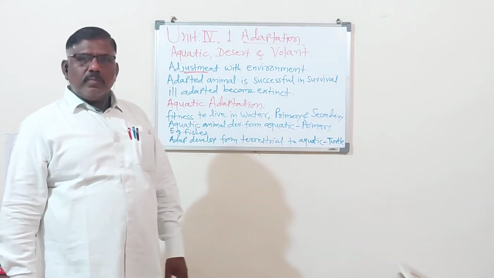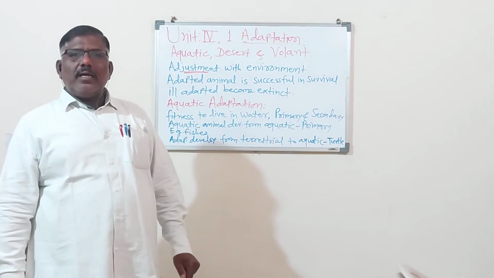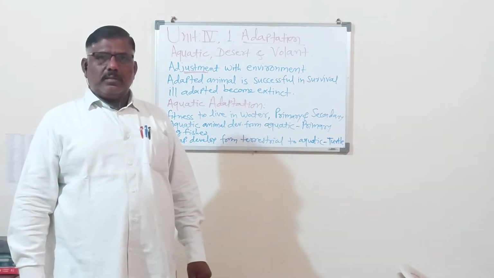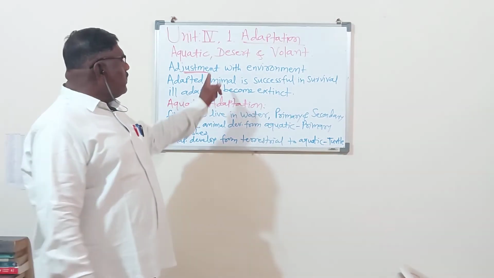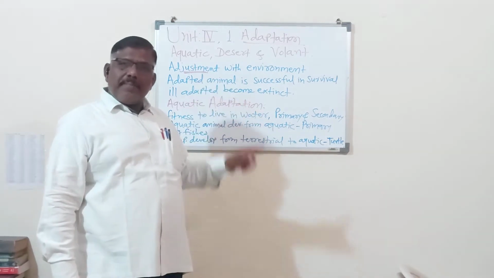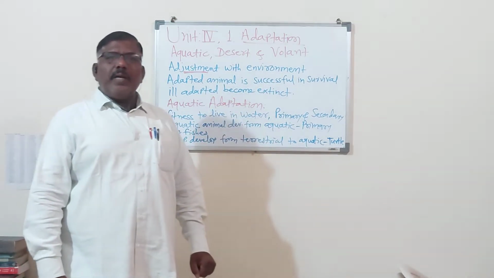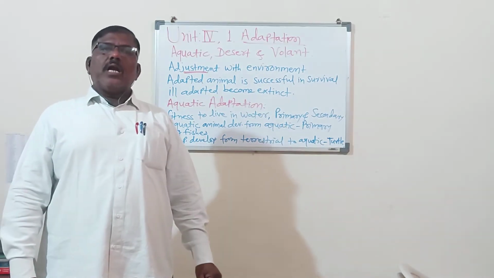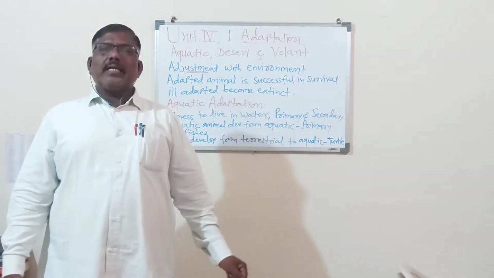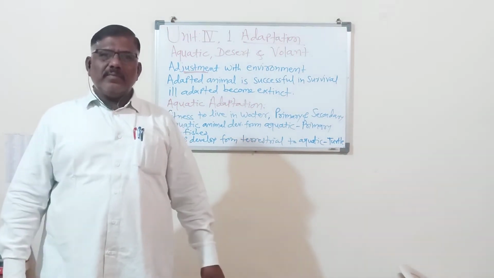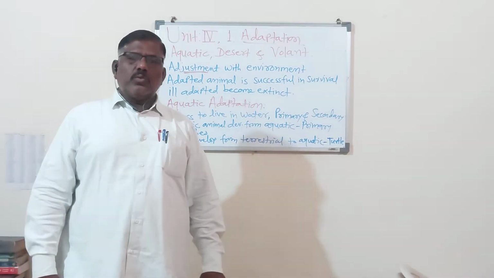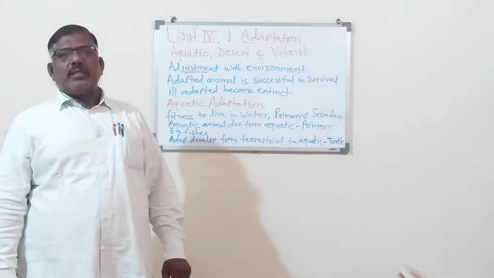So now I think you are clear about adaptation. Adaptation is nothing but adjustment made by animals with their environment, with their surroundings, climate, society and family. That is called adaptation.